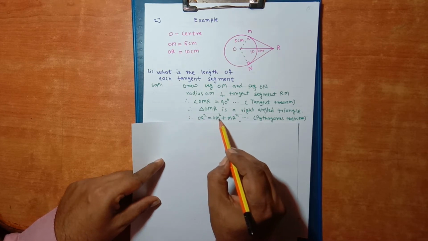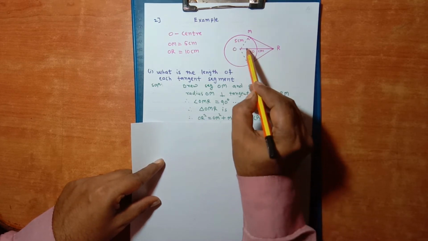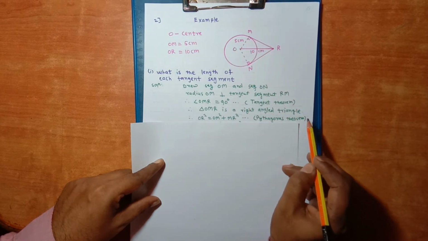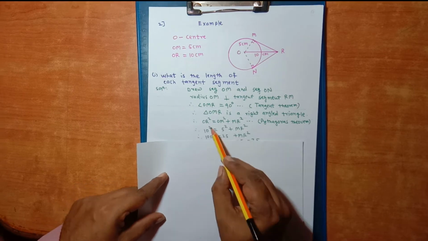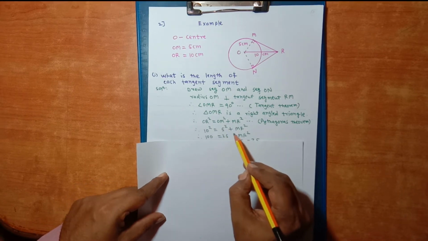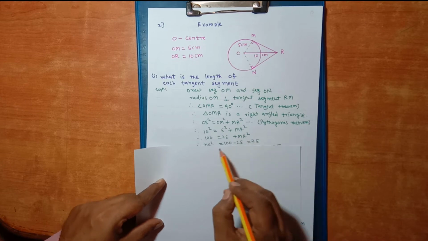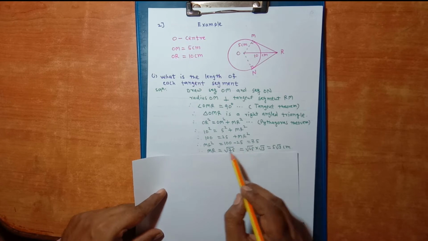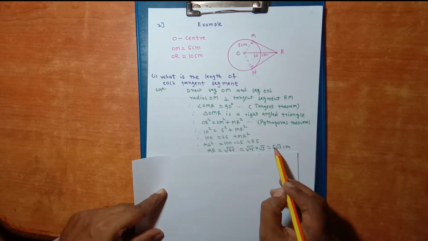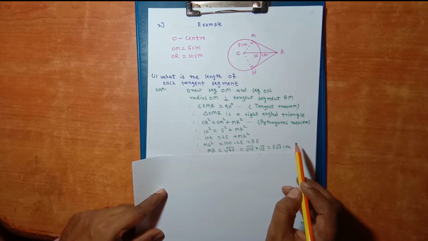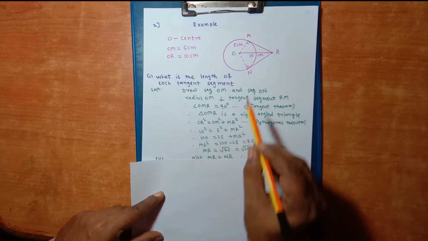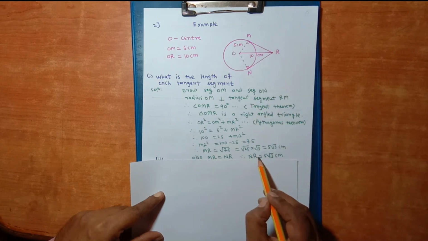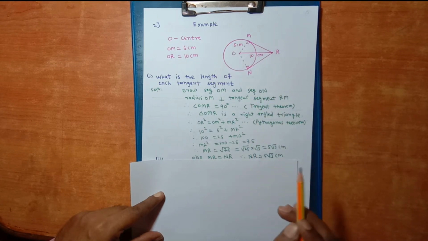OR square is equal to OM square plus MR square. This is OR, this is OM, this is MR. Reason is Pythagoras theorem. After substituting the values, 10 square is 100, 5 square is 25, and MR square as it is. Therefore MR square is equal to 100 minus 25 is equal to 75. Therefore MR is equal to square root of 75 is equal to 5 root 3 centimeter. Also MR is equal to NR because these two tangent segments will be congruent with each other. So length of NR is equal to 5 root 3 centimeter.